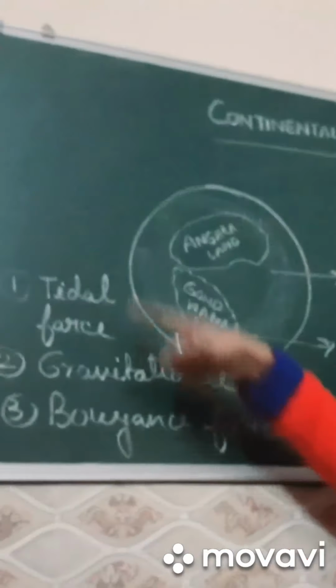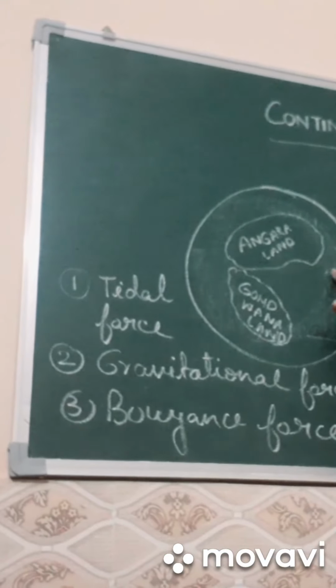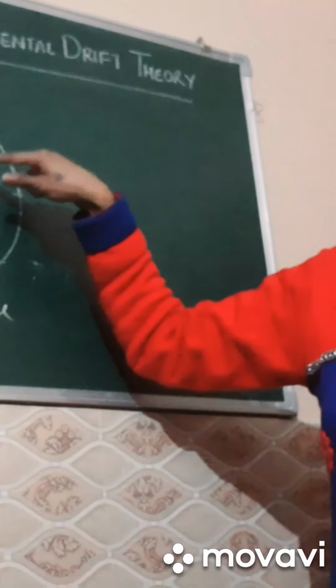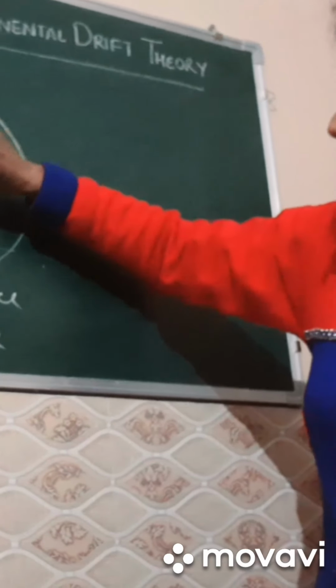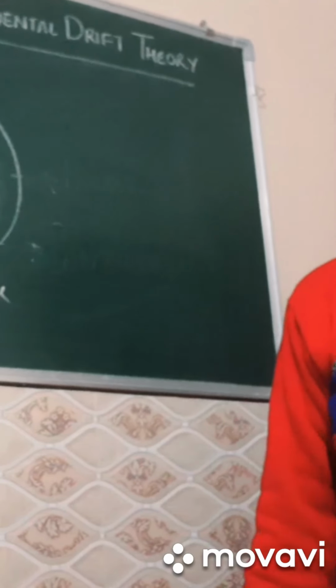Because of these 3 forces, Pangaea broke into 2 parts. The upper part was known as Angara land and the lower part was known as Gondwana land. And this whole region was known as Tethys Sea.